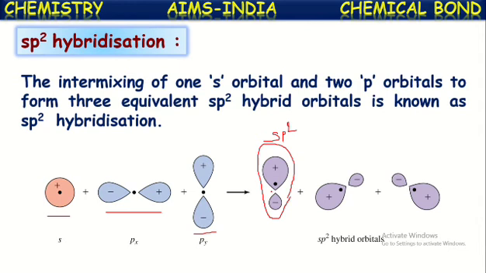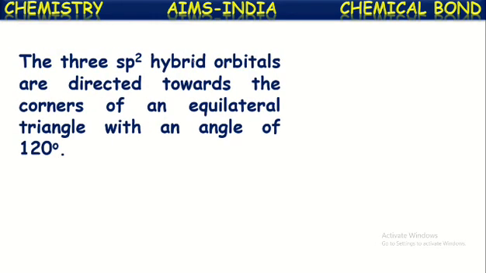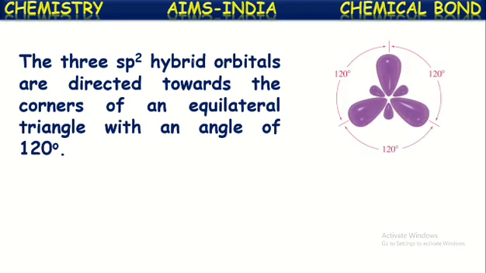Each hybridized orbital is called sp2 hybridized orbital, and that phenomenon is called sp2 hybridization. The three sp2 hybridized orbitals are directed towards the corners of an equilateral triangle with an angle of 120 degrees. See here, they form an equilateral triangle. Each will be forming 120 degrees angle with the other.